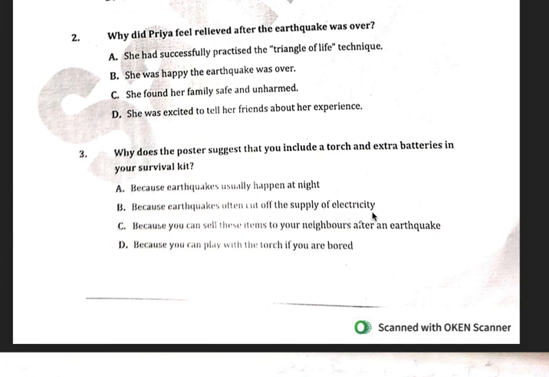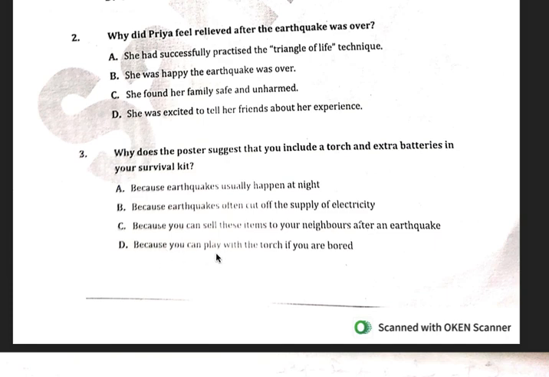This seems to be the right answer, but let's continue reading. Option C, because you can sell these items to your neighbors after an earthquake. Does this seem the right option? Does this seem like a very good thing? Do you suddenly become sellers of torches and extra batteries after an earthquake? No, right? This does not seem logical. So, this is not the correct option.